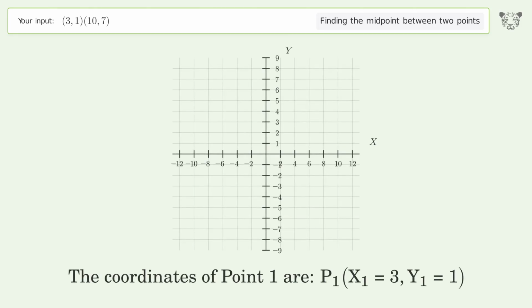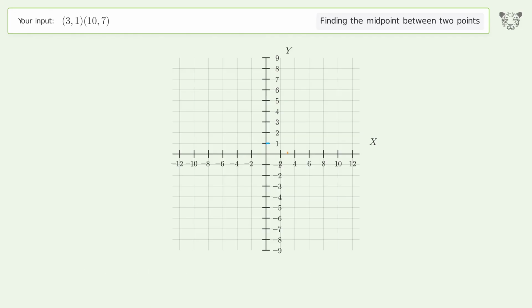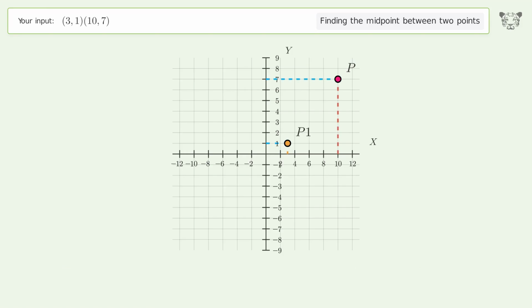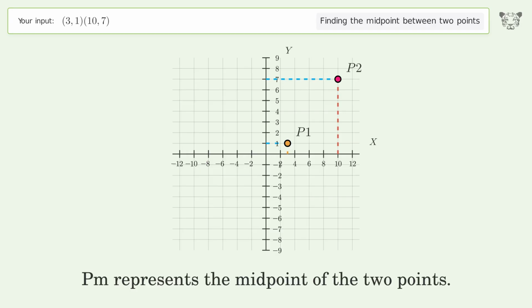The coordinates of point 1 are x1 equals 3, y1 equals 1. The coordinates of point 2 are x2 equals 10, y2 equals 7. PM represents the midpoint of the 2 points.